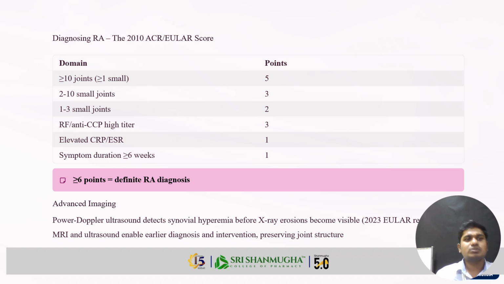What is the domain for the diagnosis of rheumatoid arthritis? It is a points grade, grade meaning the scoring. Joints: 5 points for more than 10 joints, 2 for small joints, and 3 for 1 to 3 small joints; anti-CCP higher tier 3; elevated CRP and ESR, where CRP means C-reactive protein and ESR means erythrocyte sedimentation rate; and symptom duration of 1 week. These are the analysis of the rheumatoid arthritis scoring scale.